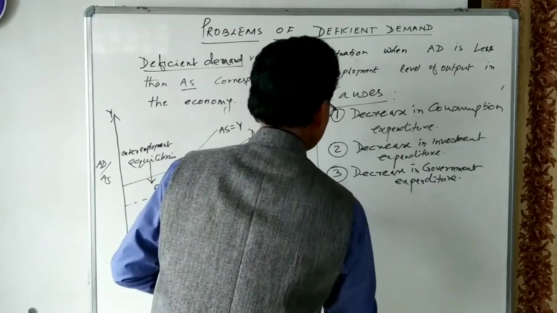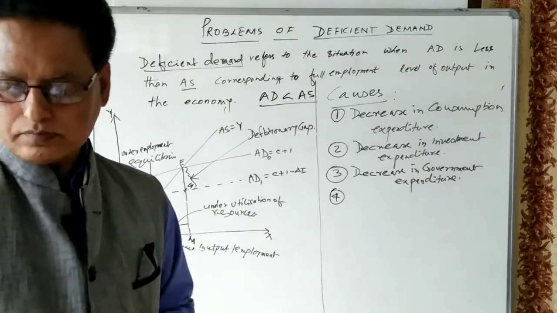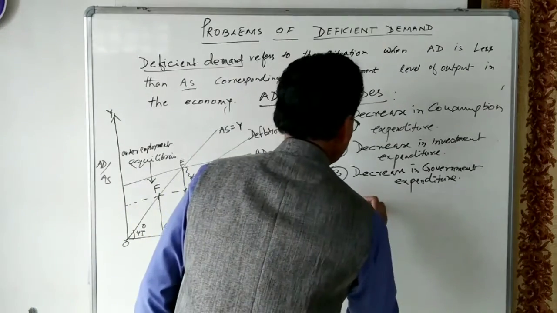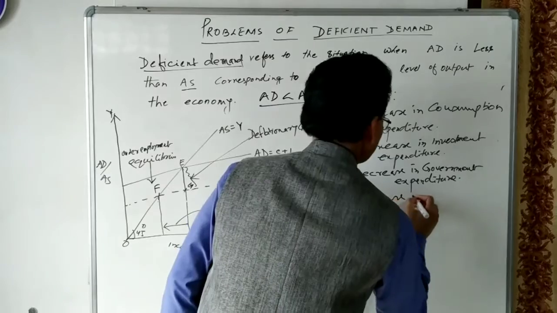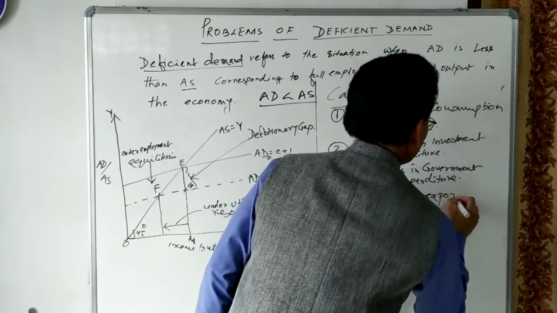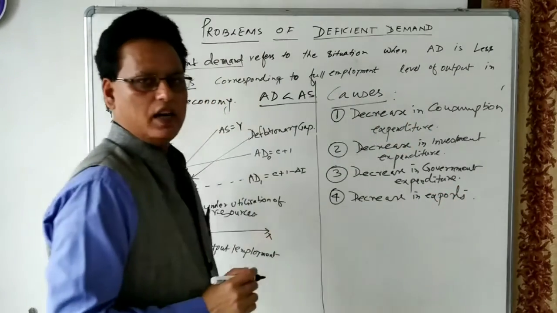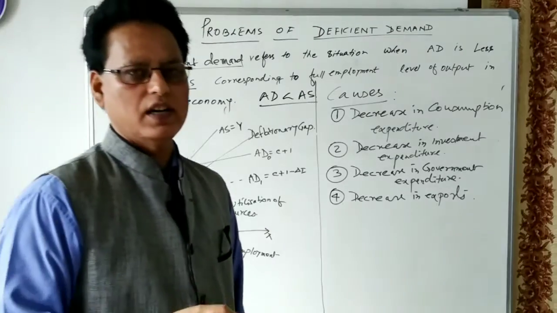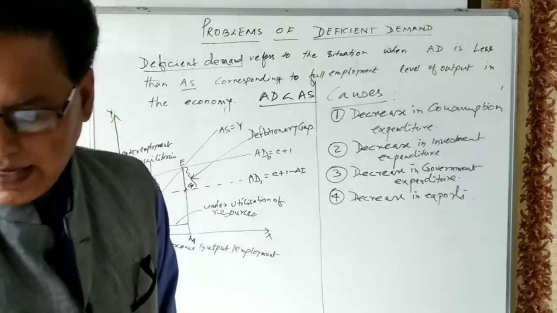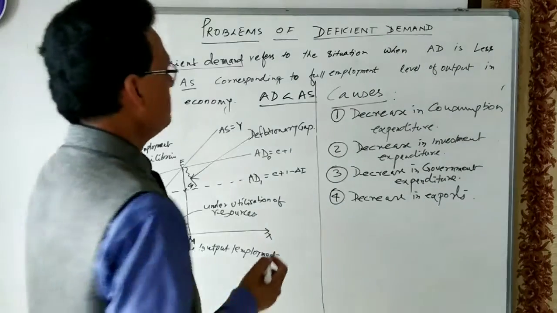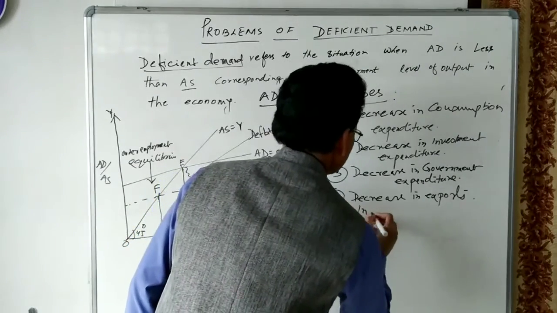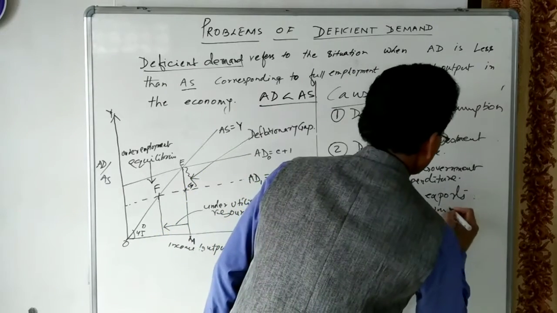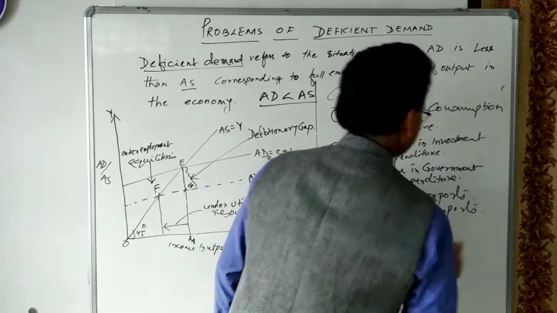Another cause we can say is decrease in exports. Exports have fallen down. If exports are there, aggregate demand will increase, but here exports have fallen down and there is an increase in imports.